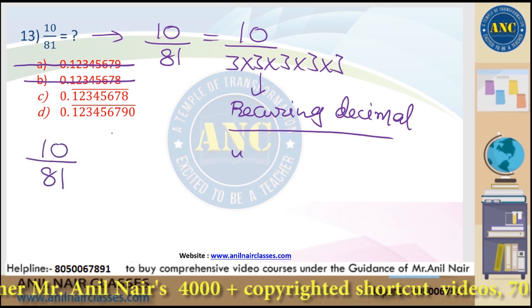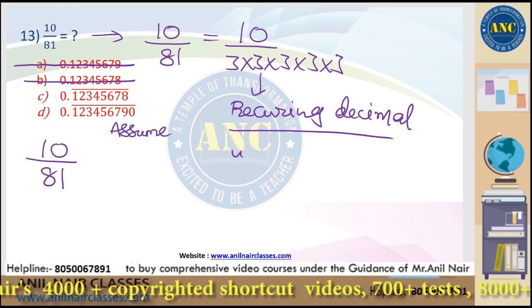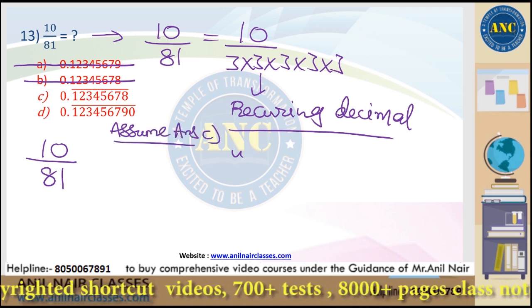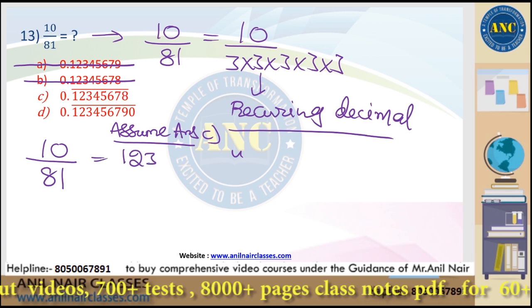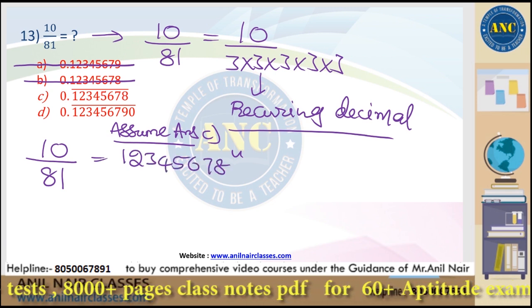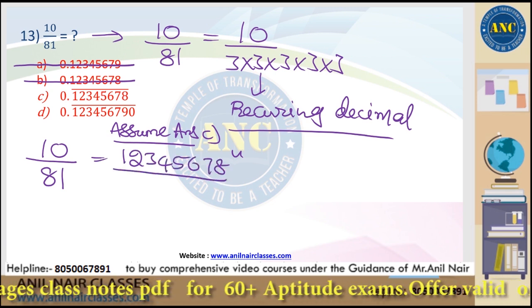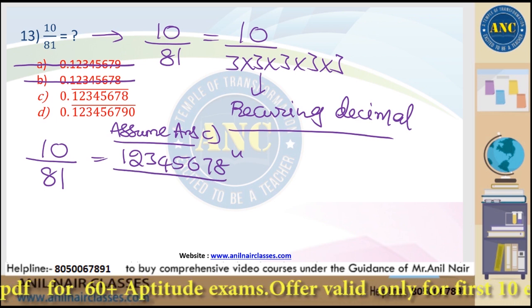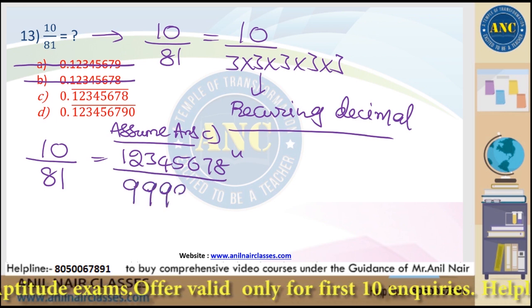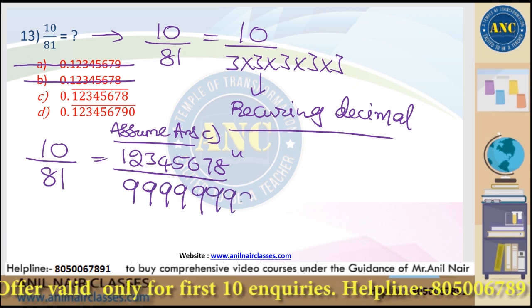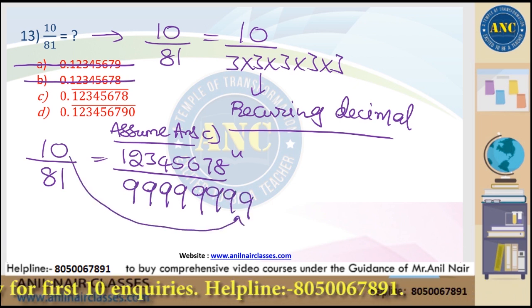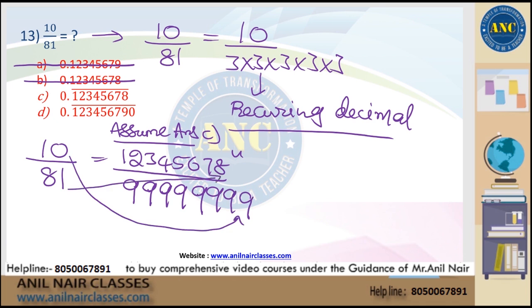10 by 81. If I assume the answer as C, after dot, how many digits bar is there? 1, 2, 3, 4, 5, 6, 7, 8. 8 9s I will get. Are you all with me? Cross multiply. What is 0 into 9? 0. What is 1 into 8? 8. Are the unit digits matching? No. What is the answer? D. It takes 5 seconds to solve this approach if you know the concept.